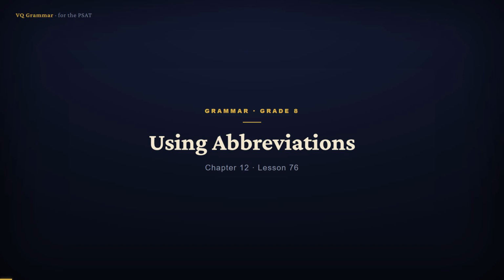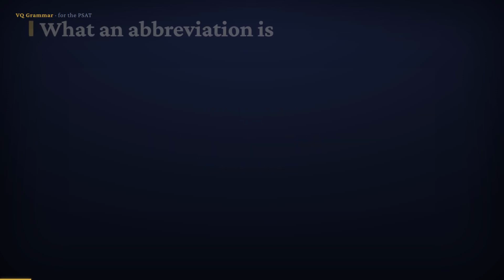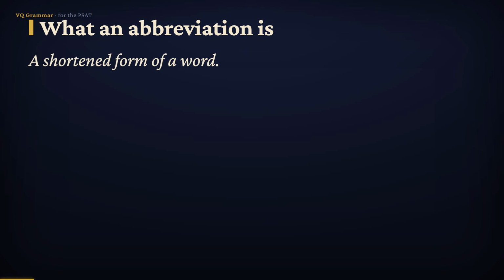An abbreviation is just a shortened form of a word. The big question is always the same: does it take periods or not? Today, we'll sort the ones that keep their periods from the ones that drop them, so you never have to guess. First, what is an abbreviation?